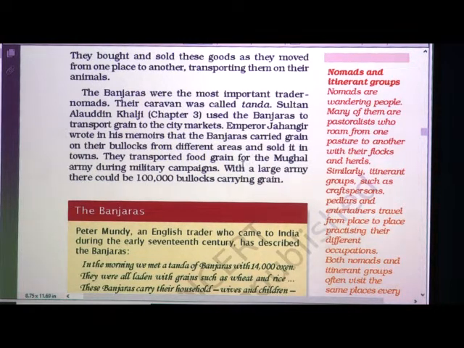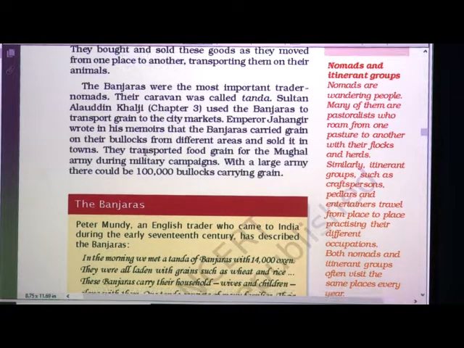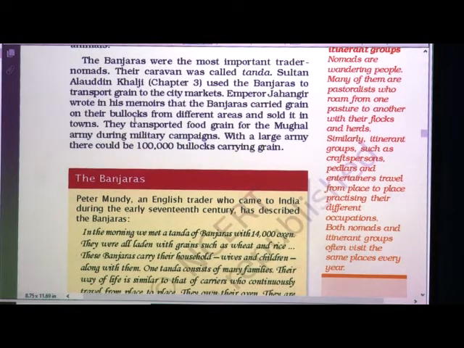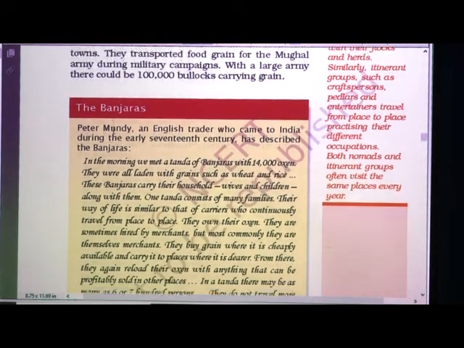They transported food grains for the Mughal army during military campaigns. With a large army, there could be 1 lakh bullocks carrying the grains. So, in this way, it is described about trader nomads, about Banjaras.